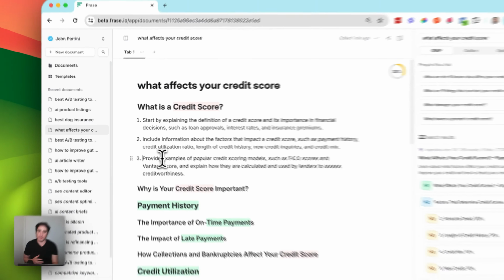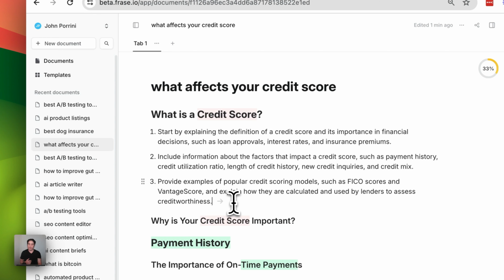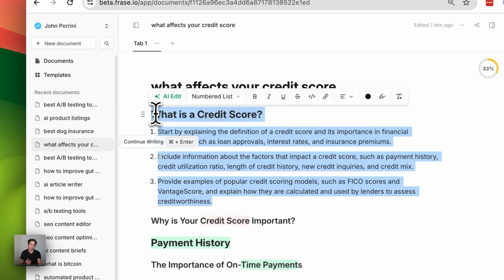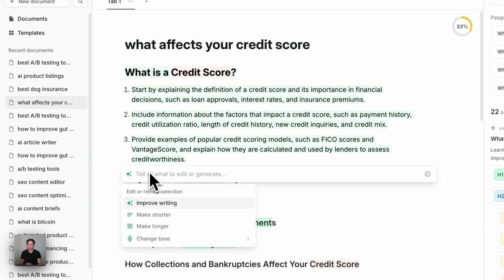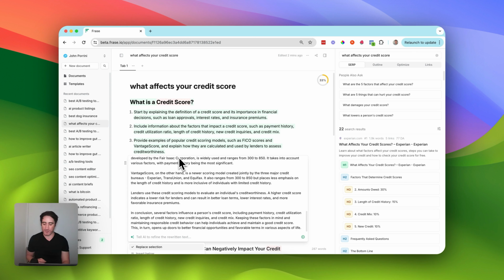So now that we have the strategic guidance, the next step is to turn this into actual content. Now, to accomplish this, we'll highlight the entire section all the way up to what is a credit score, choose AI Edit, and then we'll paste in the following prompt. The prompt reads, write a passage following the instructions. Press enter, and watch as Phrase gets to work, creating a few paragraphs of content around the strategic recommendations.